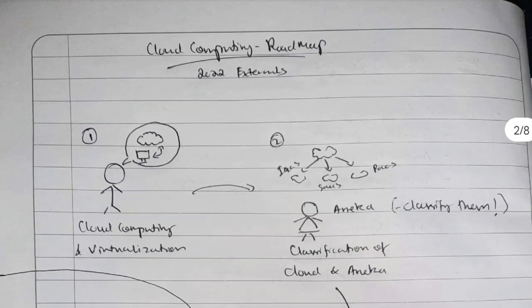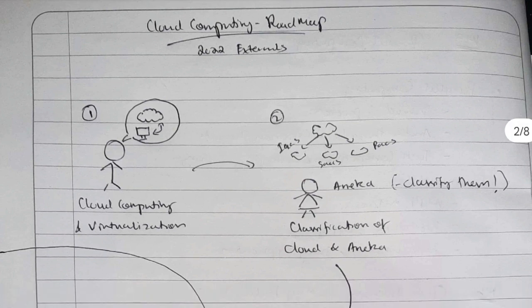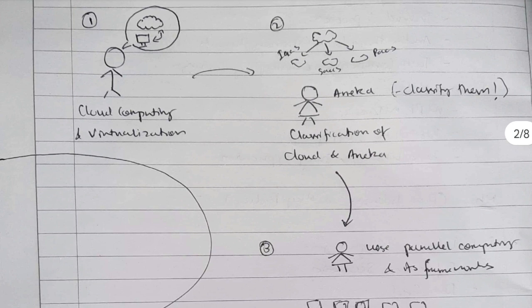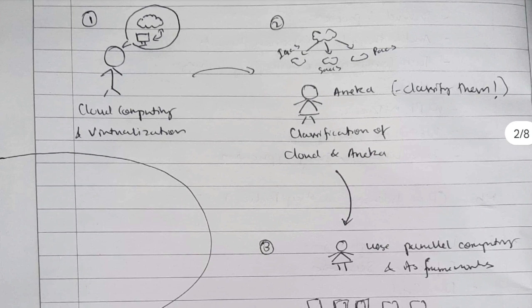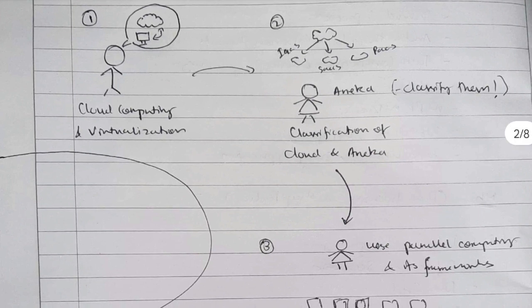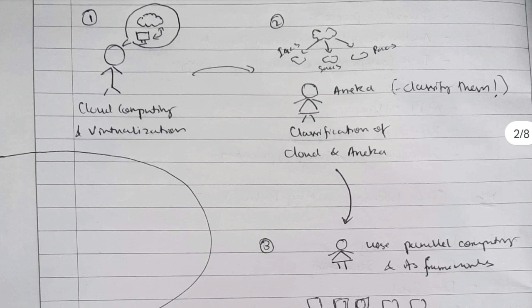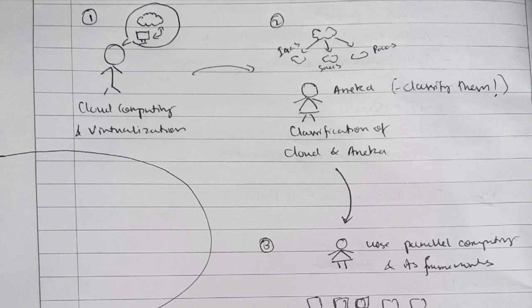Before starting any preparation, you need to know what the whole thing is, because without knowing the whole thing, it's very hard to get the concepts mentioned in it. So you have to know this roadmap. In this roadmap I have mentioned the 5 modules and the concepts discussed in them in the form of a story. If you remember the concepts this way, it will be easy for you to grasp them as well as remember the important concepts.